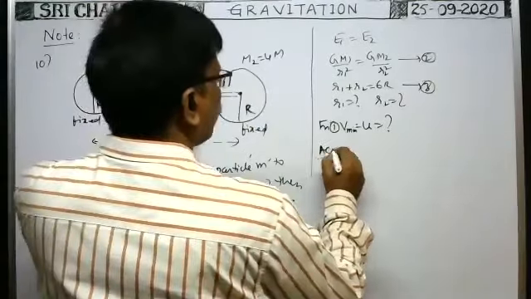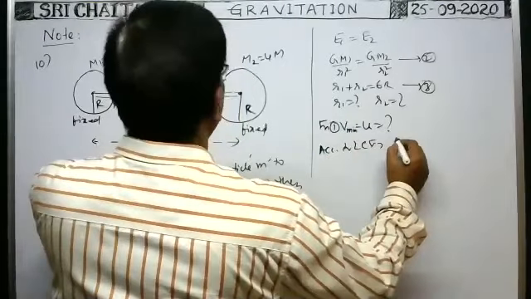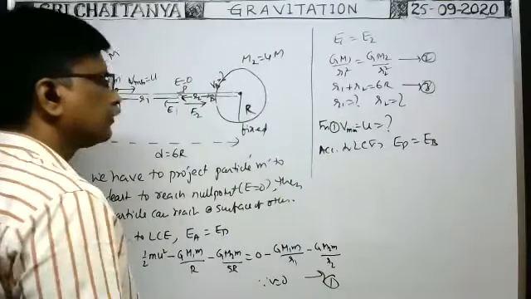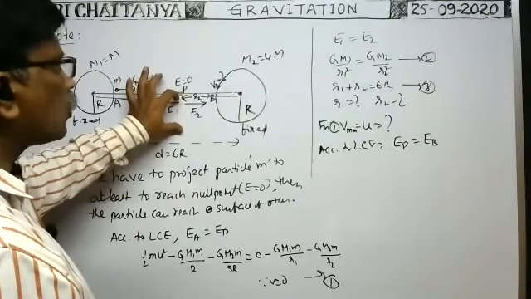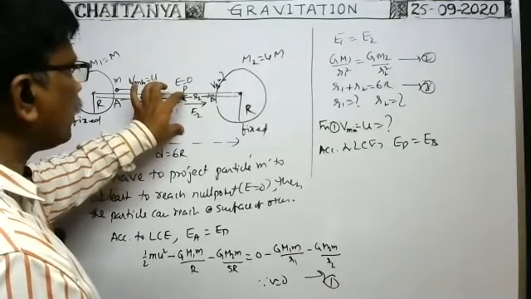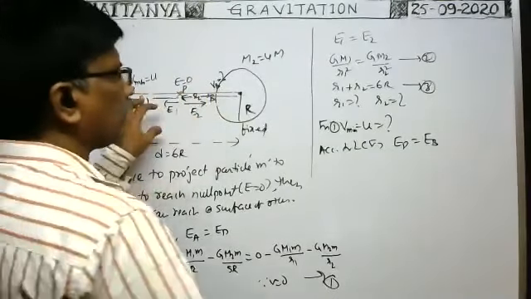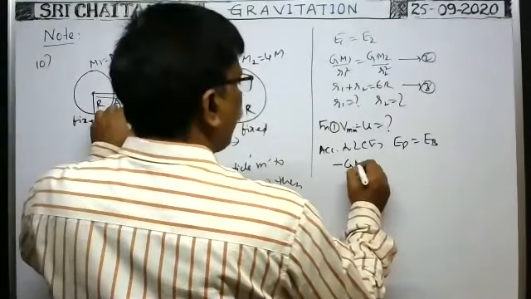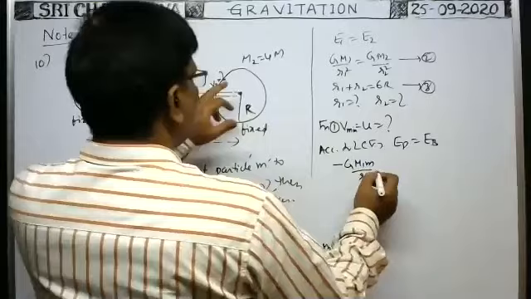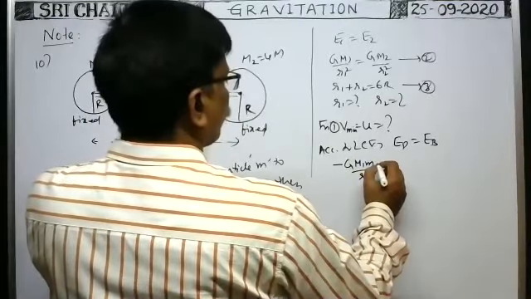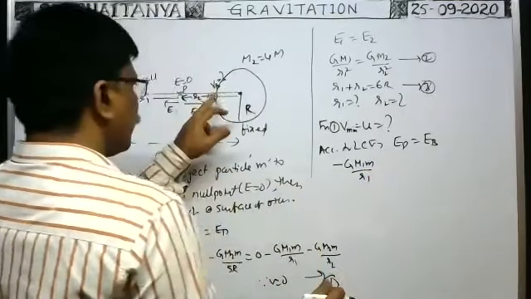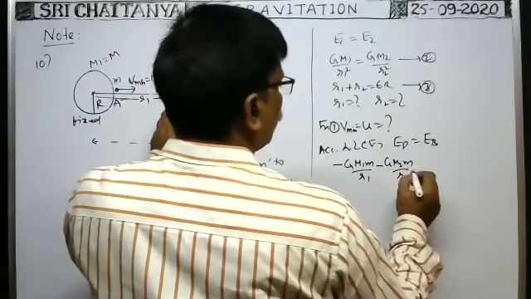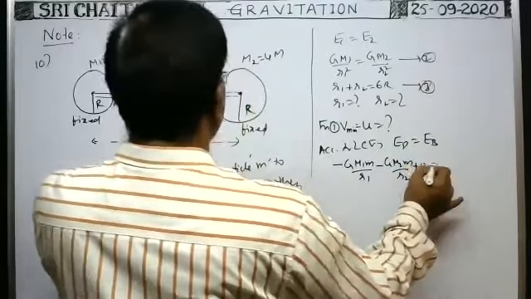Now again, according to the law of conservation of energy, total energy at point P is equal to total energy on the surface. Total energy at point P: no doubt velocity is 0, but at this point potential energy is there for the particle due to this sphere. The potential energy of the particle due to this sphere is minus G capital M1 small m by R1. Due to the other sphere, potential energy is minus G M2 small m by R2. It is the total energy. Kinetic energy is 0 because velocity is 0 here.